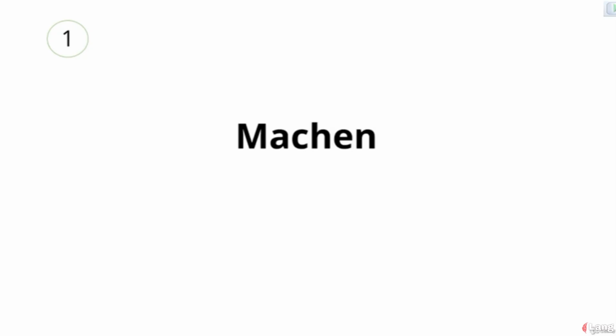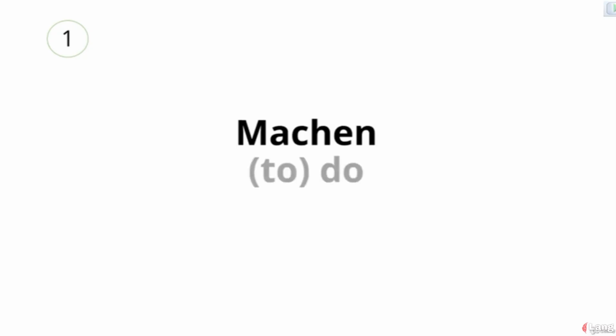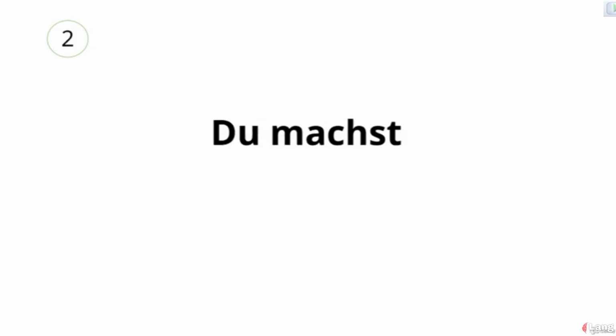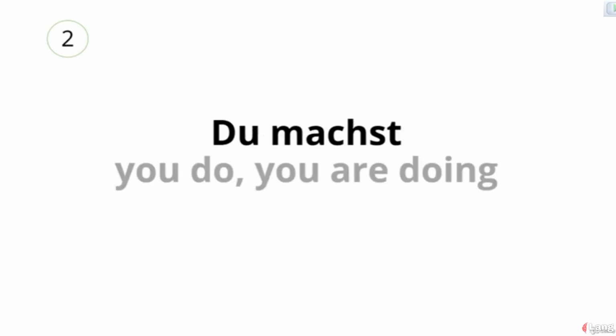Repeat this new word after me. Machen. Which means to do. Note that the letter combination CH in the word machen has the guttural sound. Repeat again after me. Machen. Du machst. Which means you do.